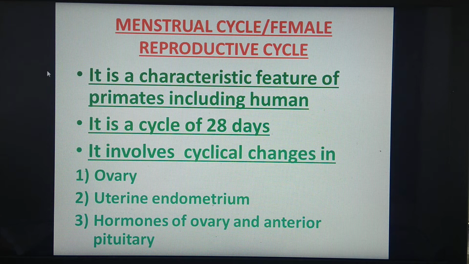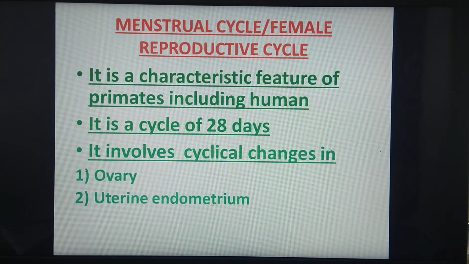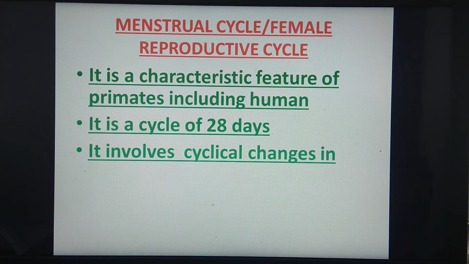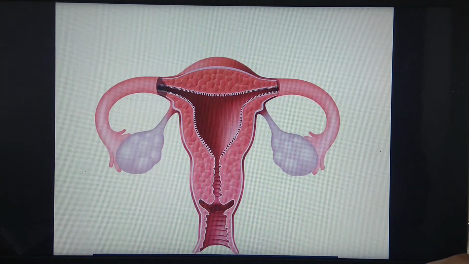Once again, we are going to repeat this diagram of the female reproductive system, which is here in front of you. The system consists of these ovaries. These two are the ovaries, one on either side of the uterus, situated below the fallopian tubes. So, a pair of ovaries.